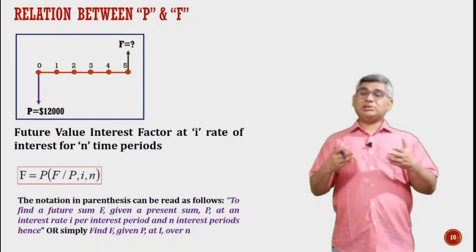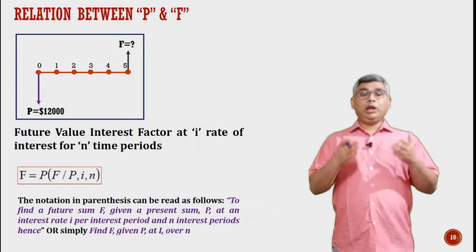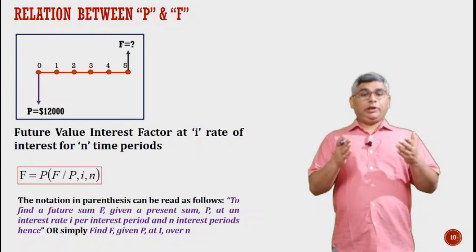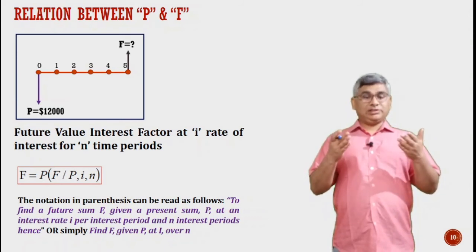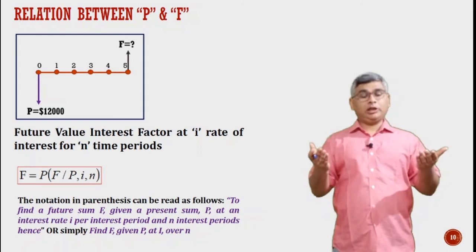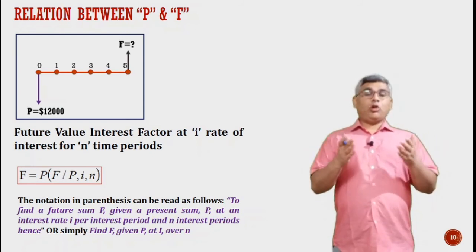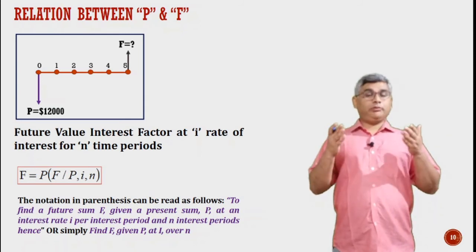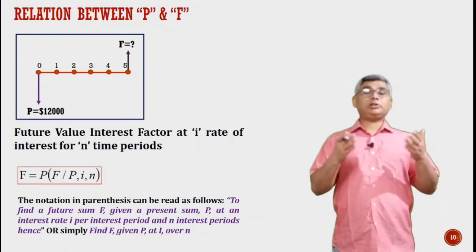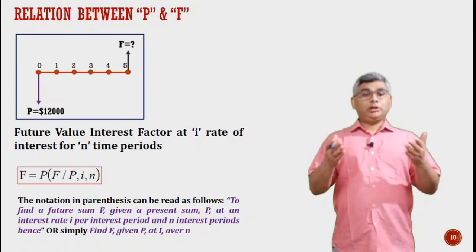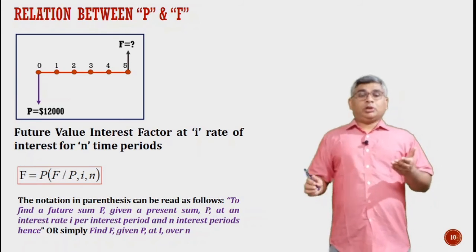This will ease our computations, and it is read as finding F when P is given, with i as the interest rate over the time period n. This is the nomenclature you will find in some books, because standard tables can be used to find the value of the interest factor.